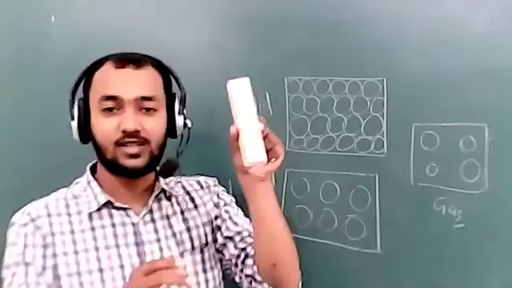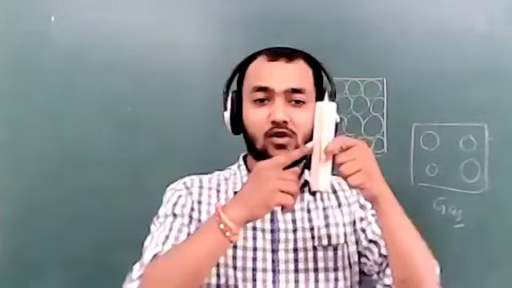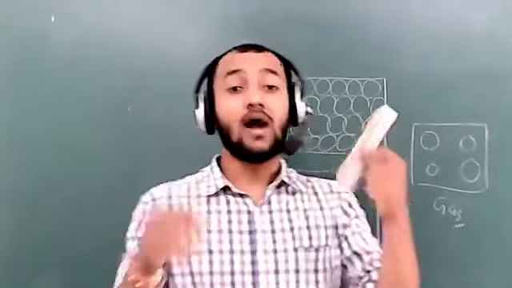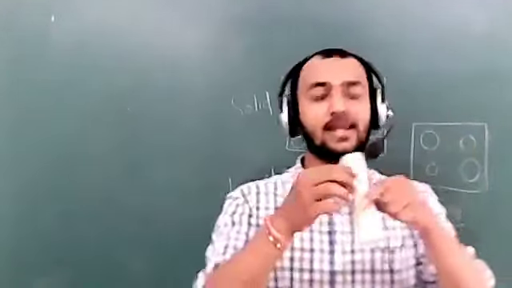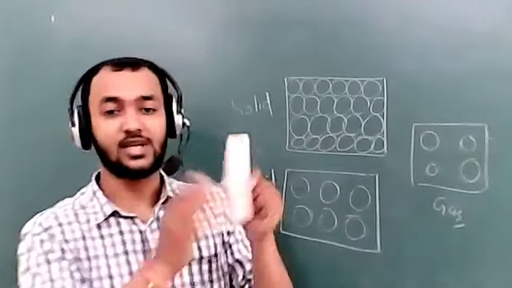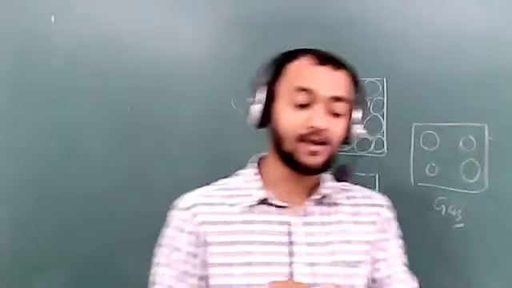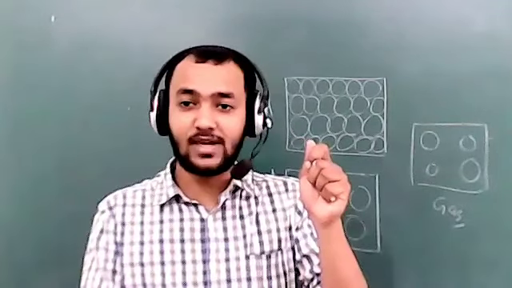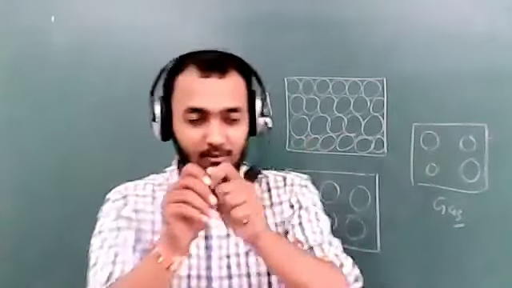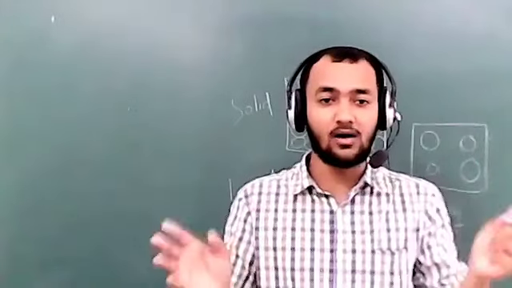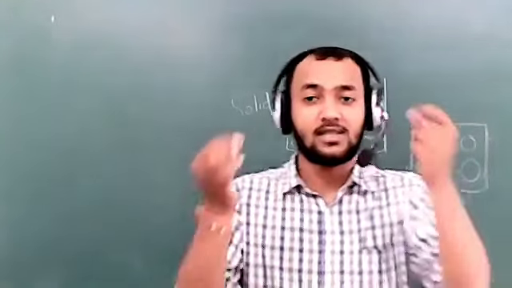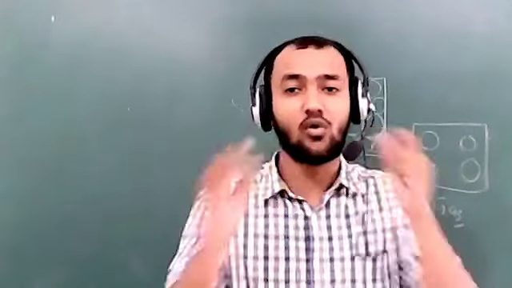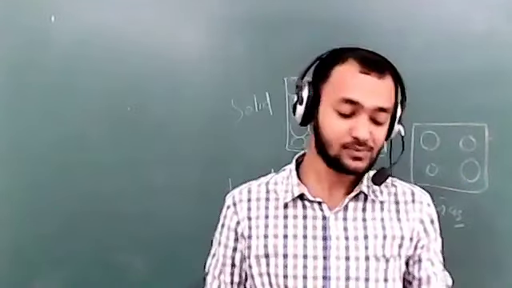So here we have learned solids are rigid and hard. You can see this duster is solid. If I press it, its shape doesn't change. If I press with a very large force, then it can break, but its shape doesn't change. And what about a rubber band? A rubber band is also solid, but when we stretch it, its shape changes. When we release the force, it comes back to its original shape and size.